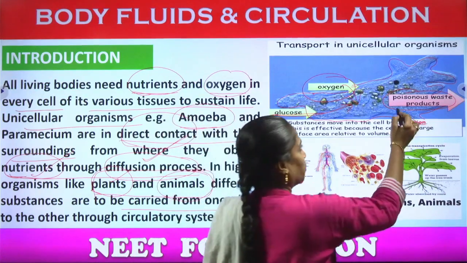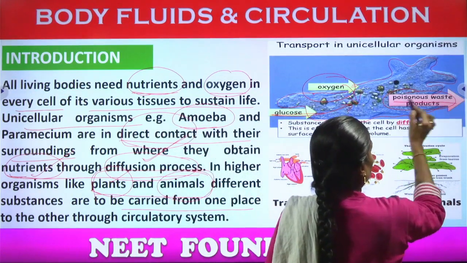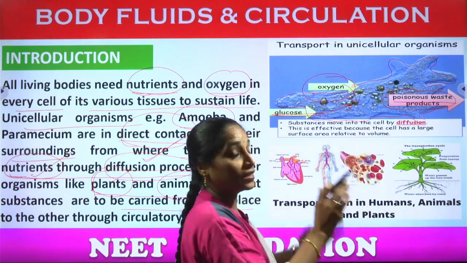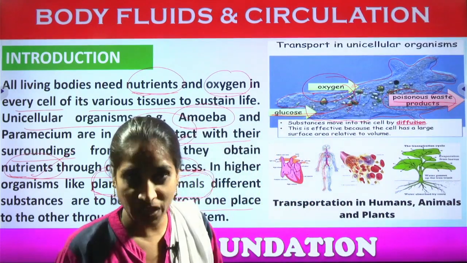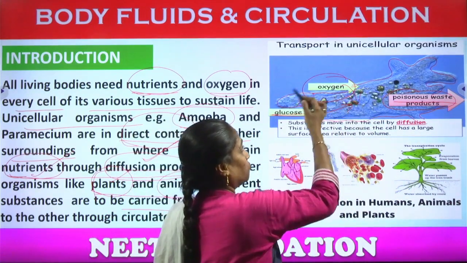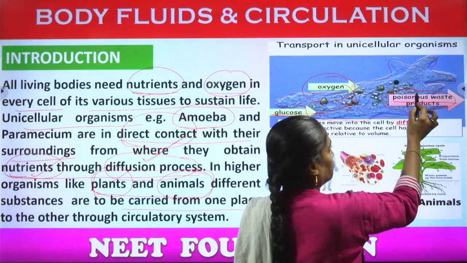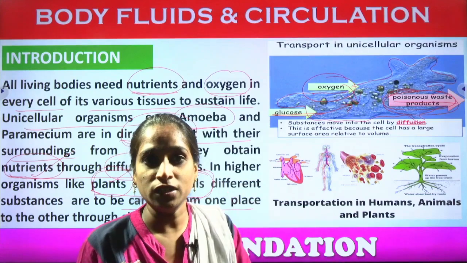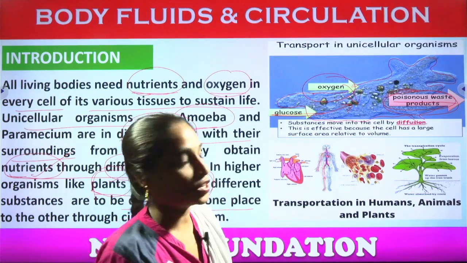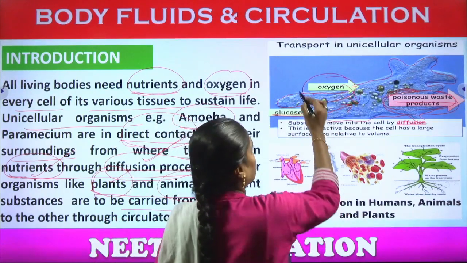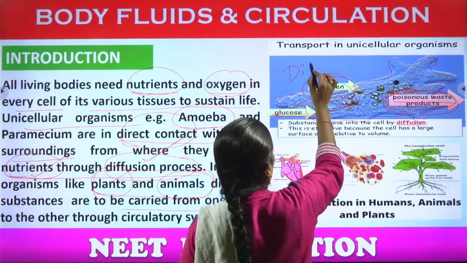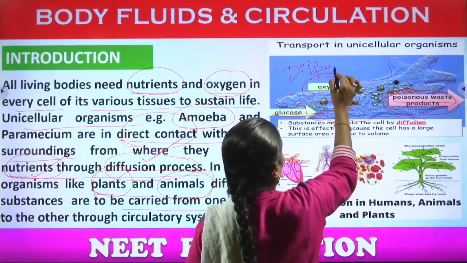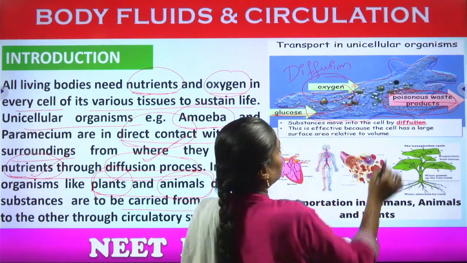So what is the arrow mark which is shown here? From the body of the amoeba, in the same diffusion pathway, the surface of the amoeba is responsible for removing the poisonous waste products into the water bodies. Okay, so this is the process called diffusion. Right? The definition is given over here.